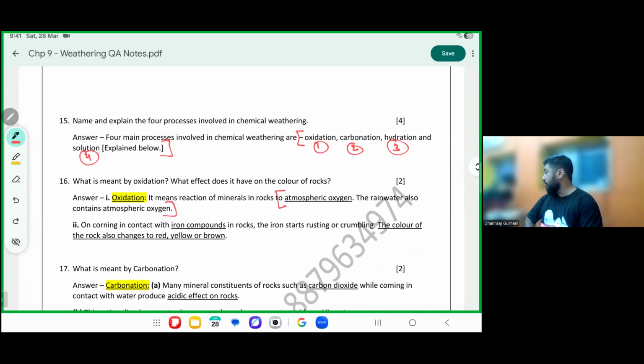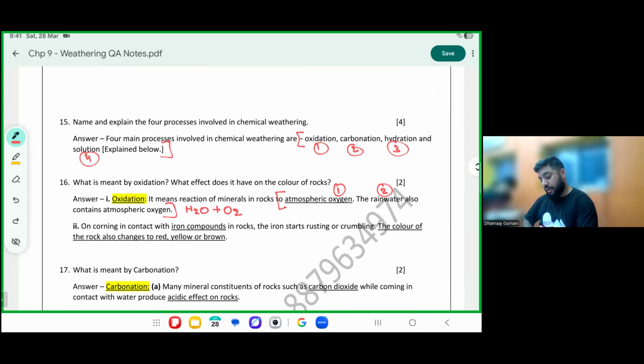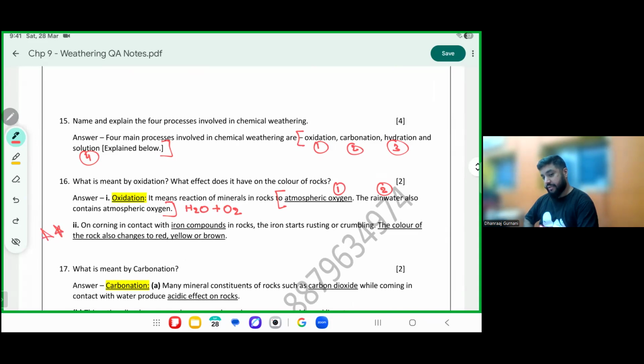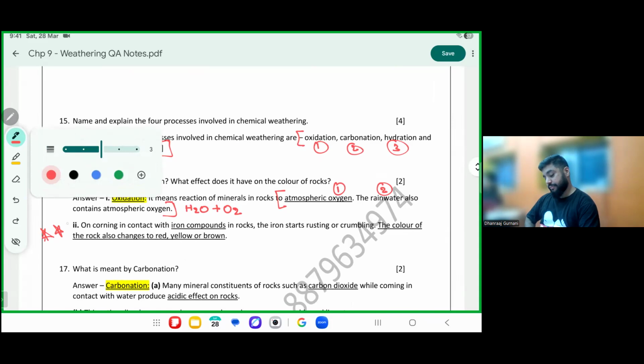Which are the two components involved in oxidation? Atmospheric oxygen and rainwater. What are the two components? H2O plus O2. Confirm, what are the two components? H2O plus O2. Please mark this very important point, very important. Application.